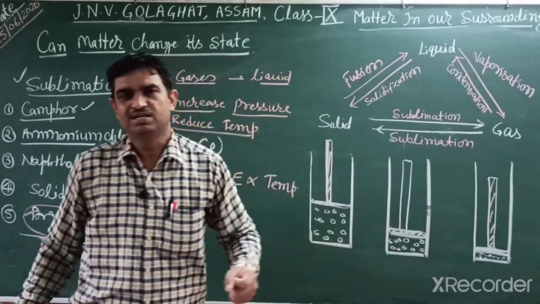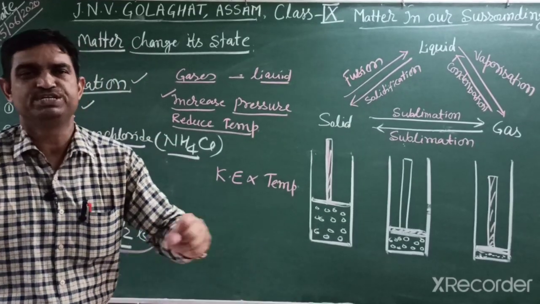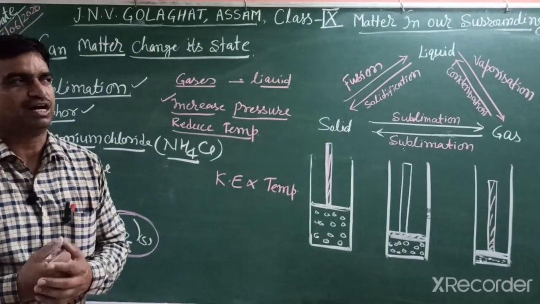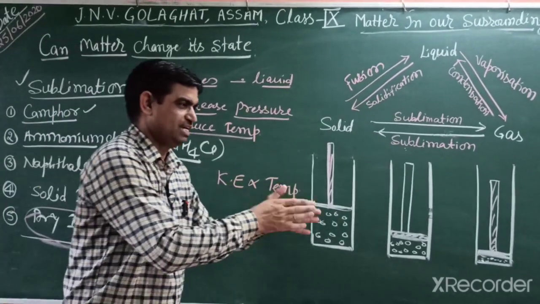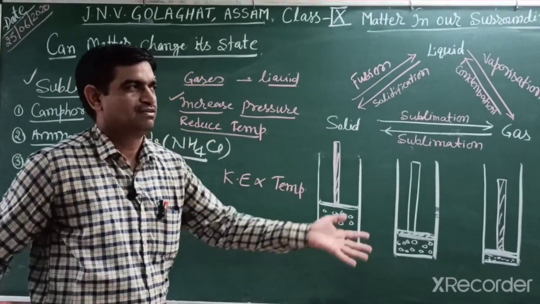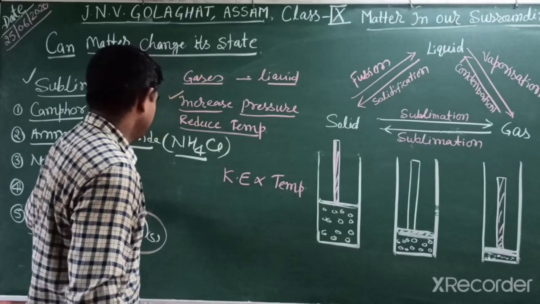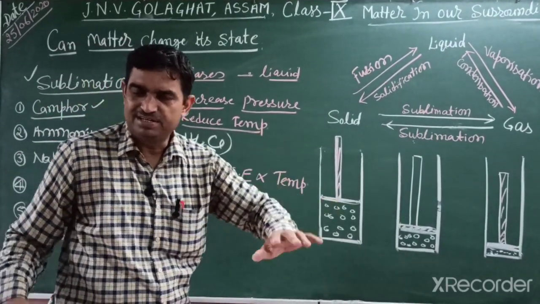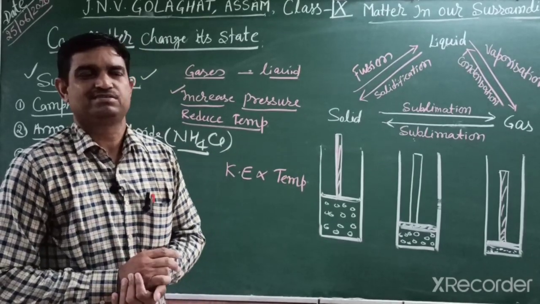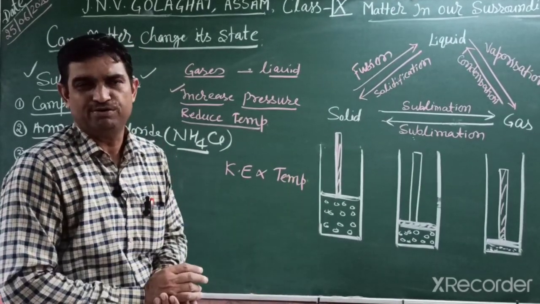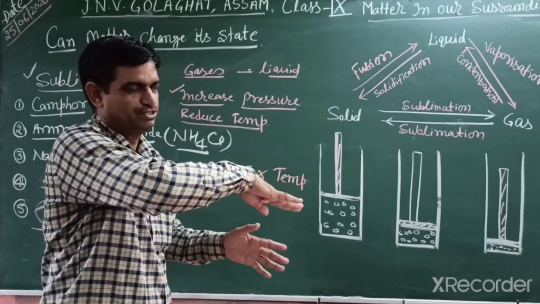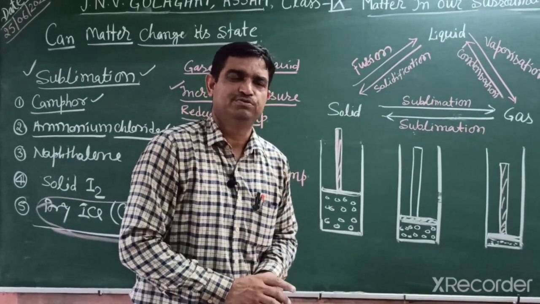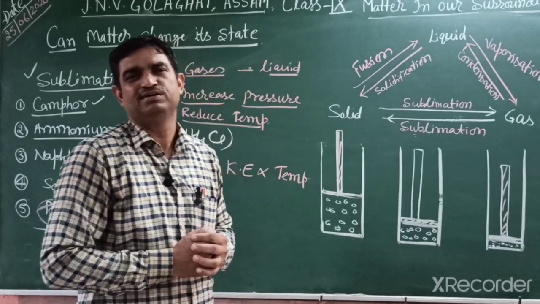So dry ice is used to preserve meat and other materials. Students, how can we save meat in our household? We place it in dry carbon dioxide, which is like ice, because its temperature is very, very low and it is under high pressure. So it can be used for preserving meat.